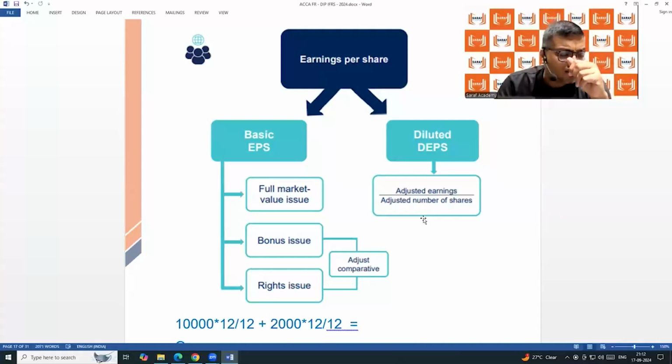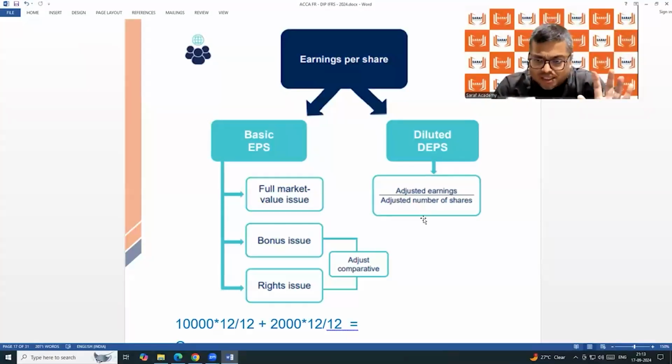For the year, the earnings per share in Saraf Academy is 5 lakh divided by 10,000. How much will it come? 50. This is not a story. Maybe my profit is not 5 lakh, maybe 5 lakh 30 or 40 thousand, I don't remember. After paying tax and all that, 5 to 10 lakh we are earning. So we can say that my earnings per share is 50.